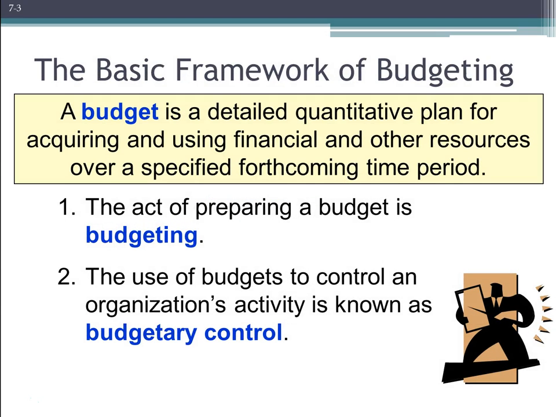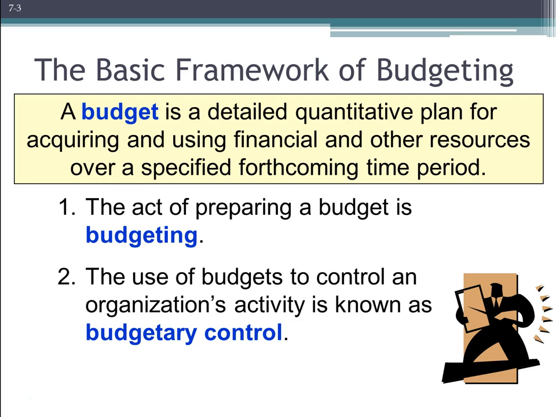A basic framework about budgeting is that a budget is really just a detailed plan for acquiring and using financial and other resources over a specific period of time. And we'll talk about those periods of time. Budgeting specifically is quantitative, so we're talking about numbers over a specific period of time.